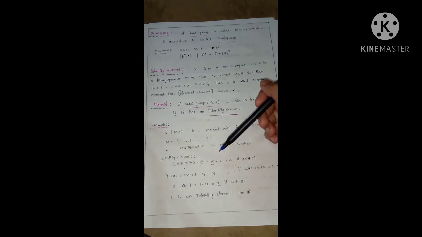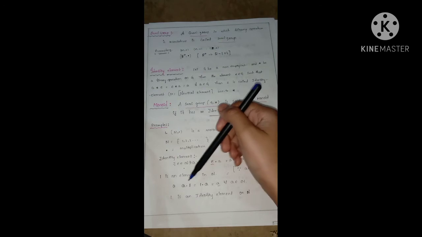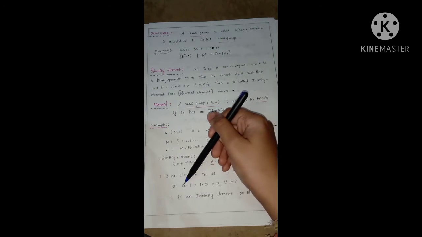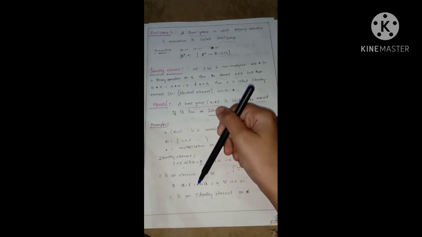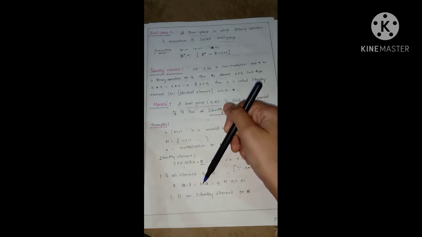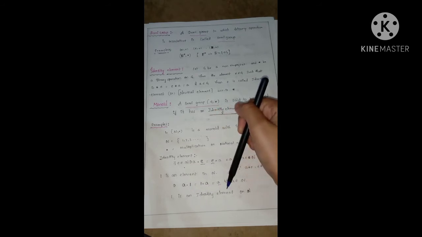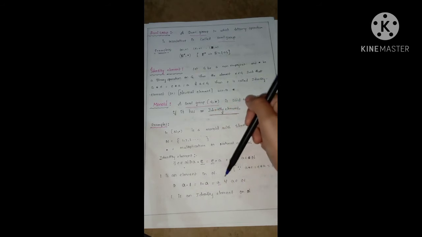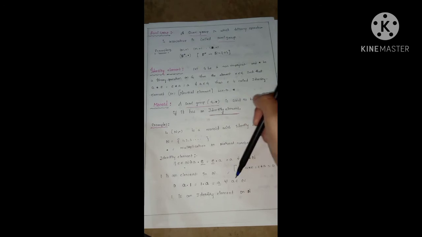That is, the only element 1 should multiply with any other element A, which gives the same A. So 1 is the identity element on N. This is true for all the elements in the natural number set.